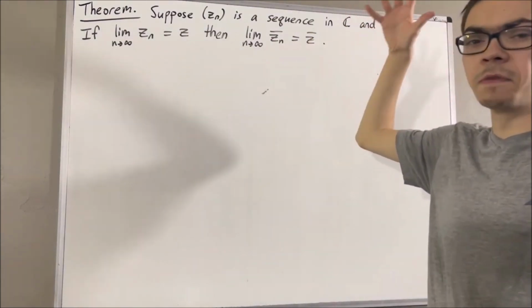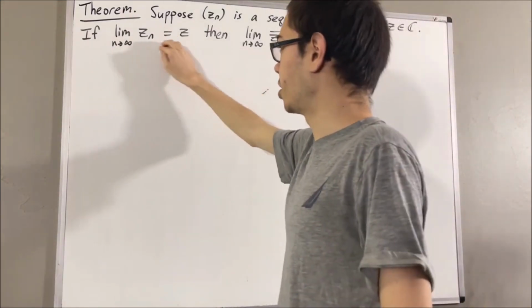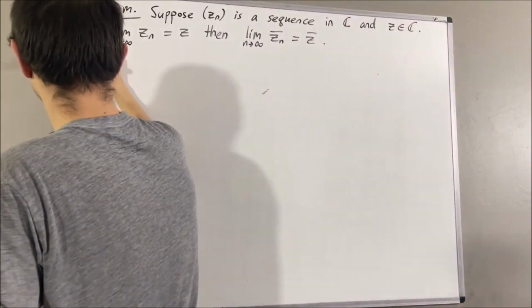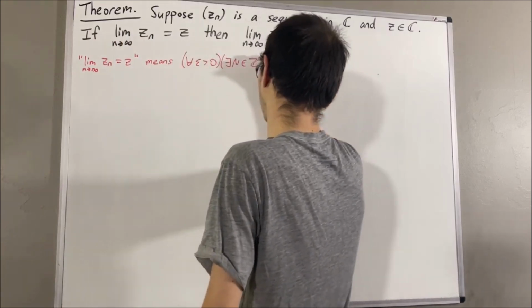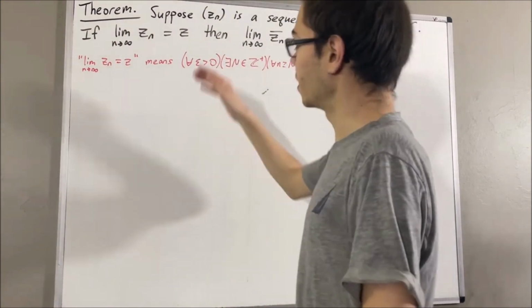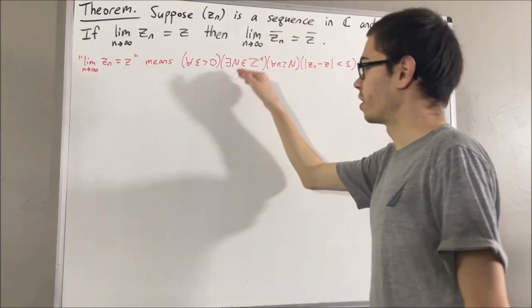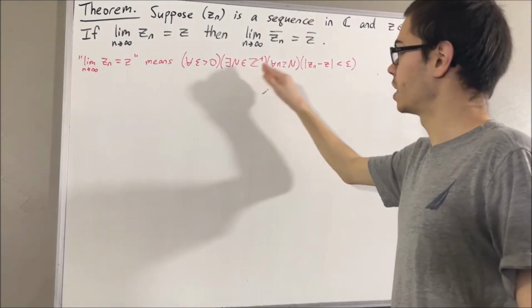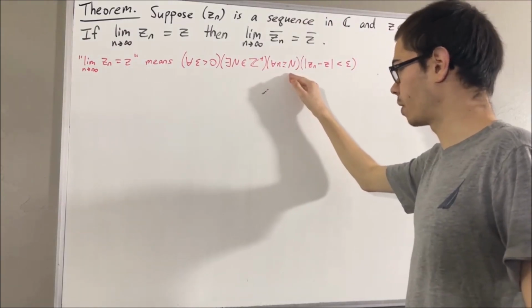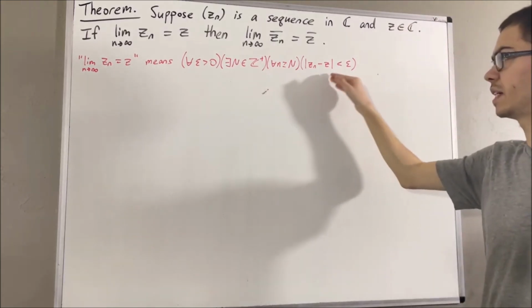Now, by definition of the limit of a sequence, to say that Zn converges to Z means the following. It means for every epsilon greater than 0, there exists a positive integer capital N, such that for all n greater than or equal to capital N, the absolute value of Zn minus Z is less than epsilon.